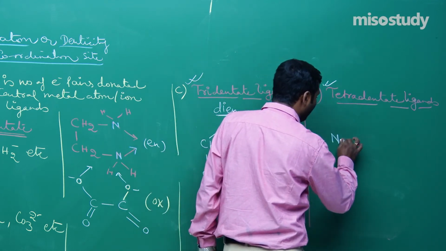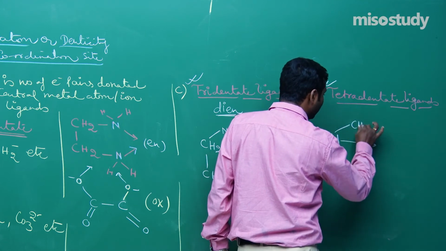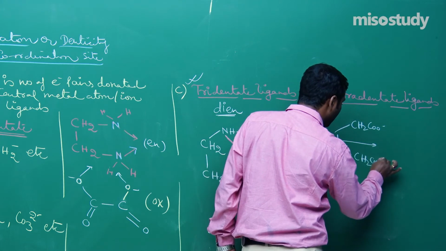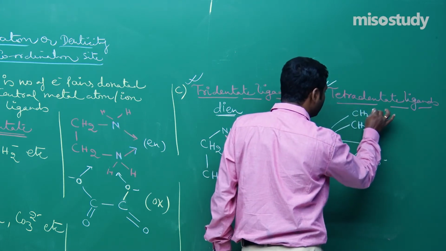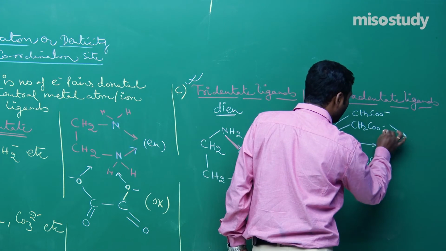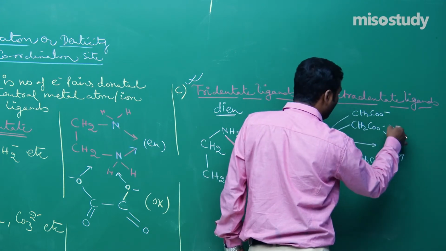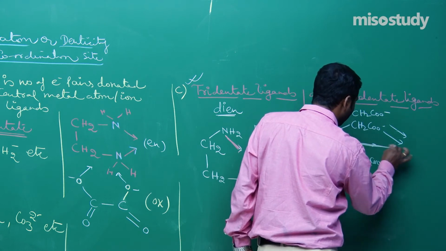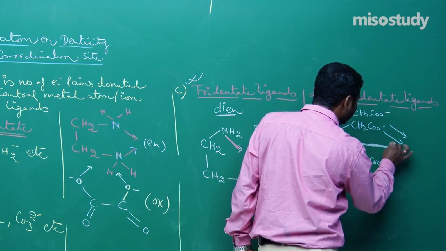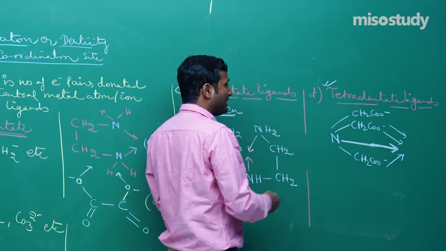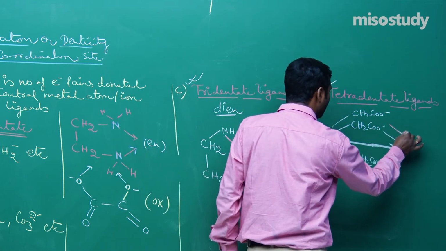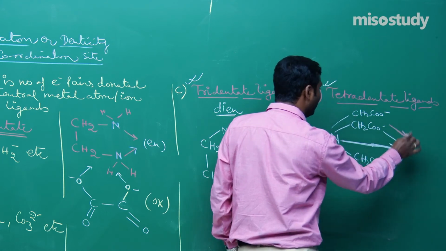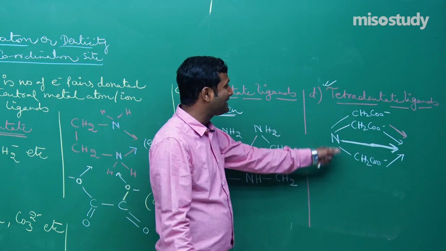For example, if I write CH2COO minus, CH2COO minus, CH2COO minus, look, there are 1, 2, 3 and 4 donor atoms. This is nitrilotriacetate ion, and it has 4 donor atoms, so it is a tetradentate ligand.